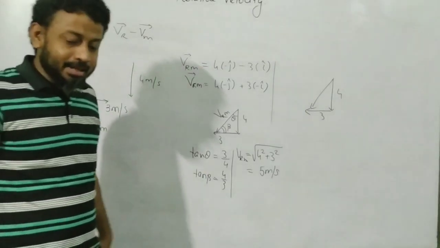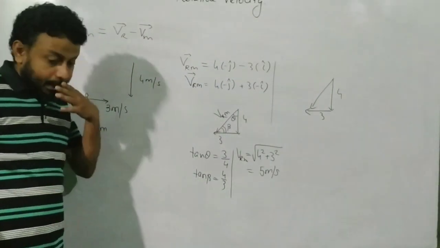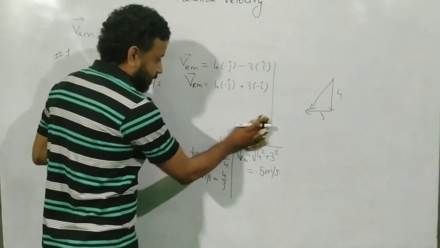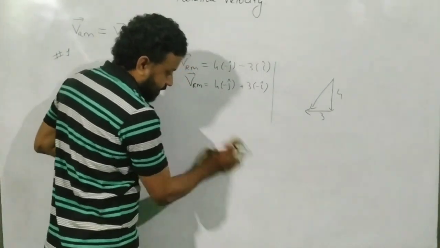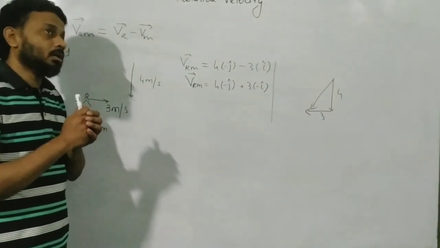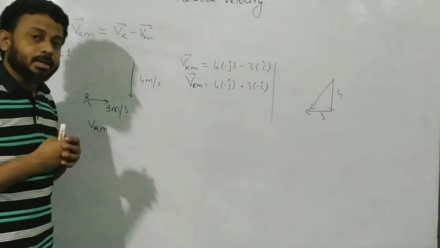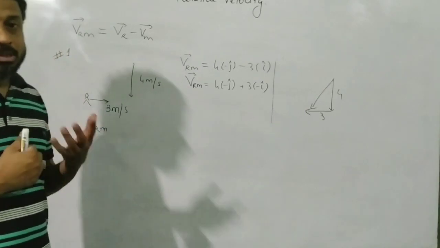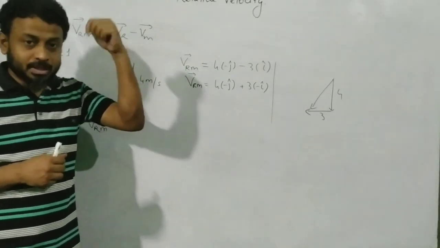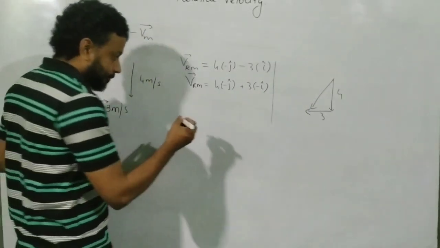What else do they add in this type of question? They add a very simple thing. Allow me to rub this part so that I can get another clear diagram over here. Now you can reframe this question and say that the person who is walking or running in the rain is also holding an umbrella. So the question is, at what angle he should hold the umbrella so that the raindrops hit perpendicularly on the umbrella.